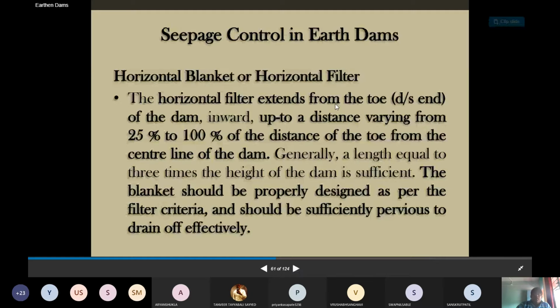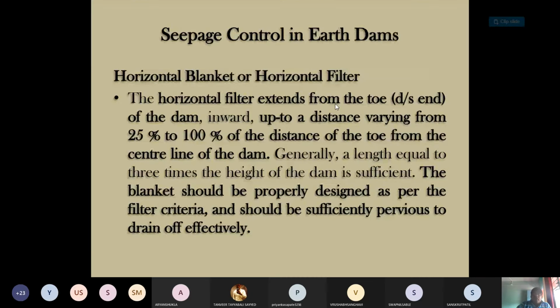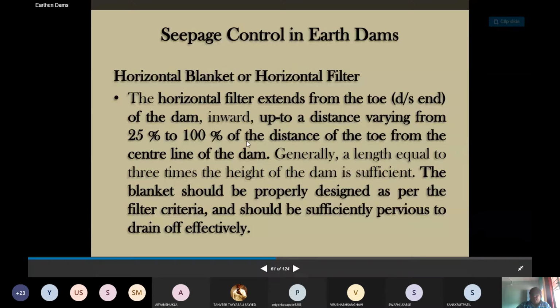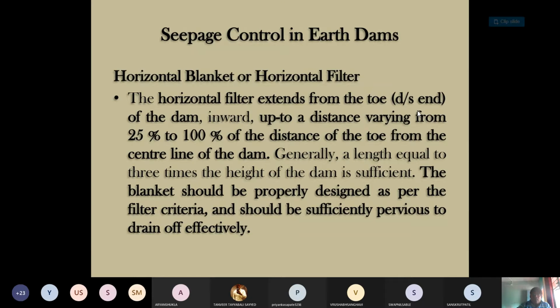Then let us see the discussion on the horizontal blanket or the horizontal filter. The horizontal filter extends from the toe, that is from the downstream end, inward up to a distance varying from 25% to 100% of the distance of the toe from the center line of the dam.